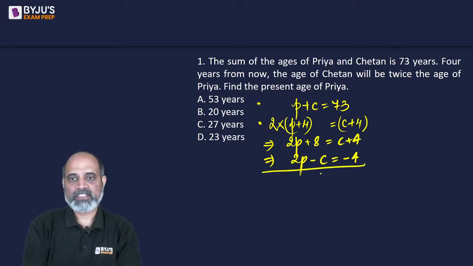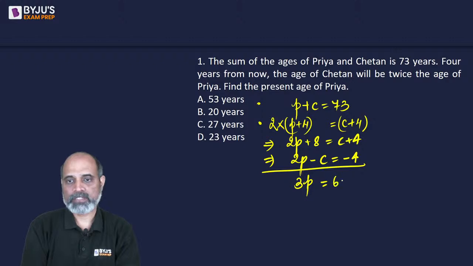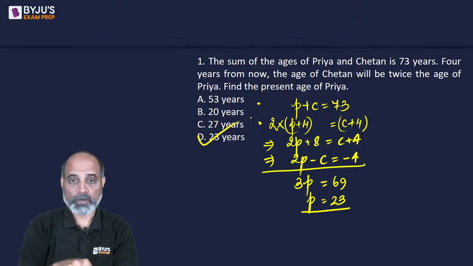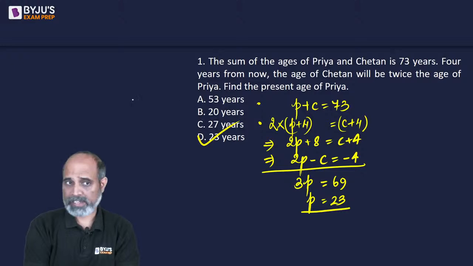Now, if we add them, we will get 3P is equal to 69, or we'll get the value of P as 23. So that means Priya's age is 23 years. Second approach, using options. Let's take the first option.